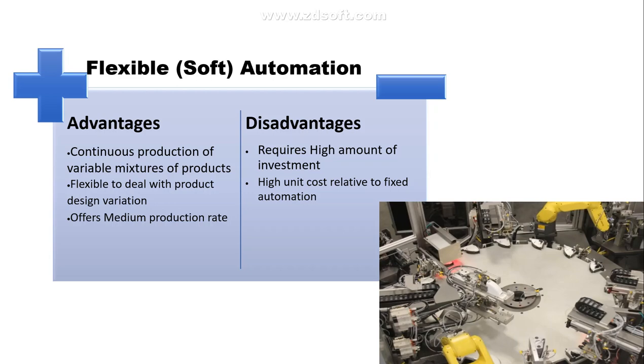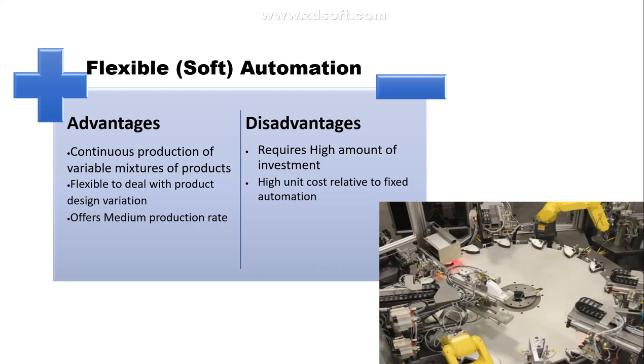It is flexible in dealing with product design variation, as the system allows us to make changes in production or in the electronic devices. You can reprogram, or you can change the sequence of production with respect to product design variation. So it is quite flexible.